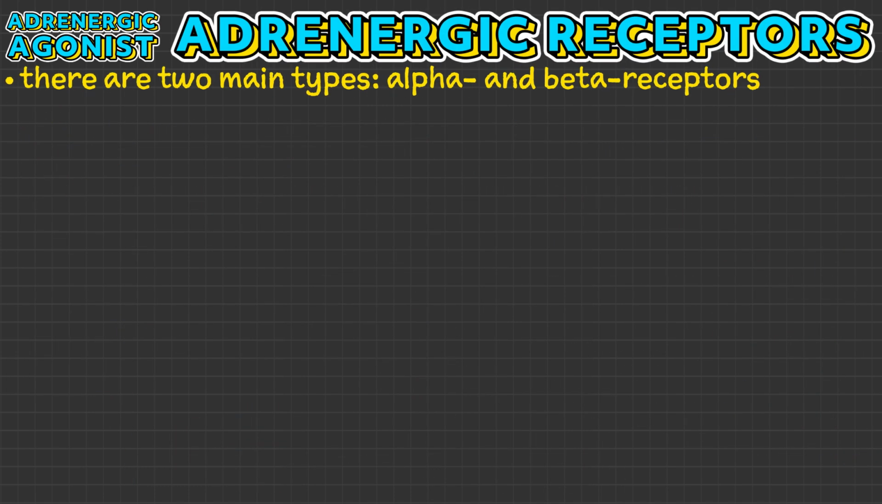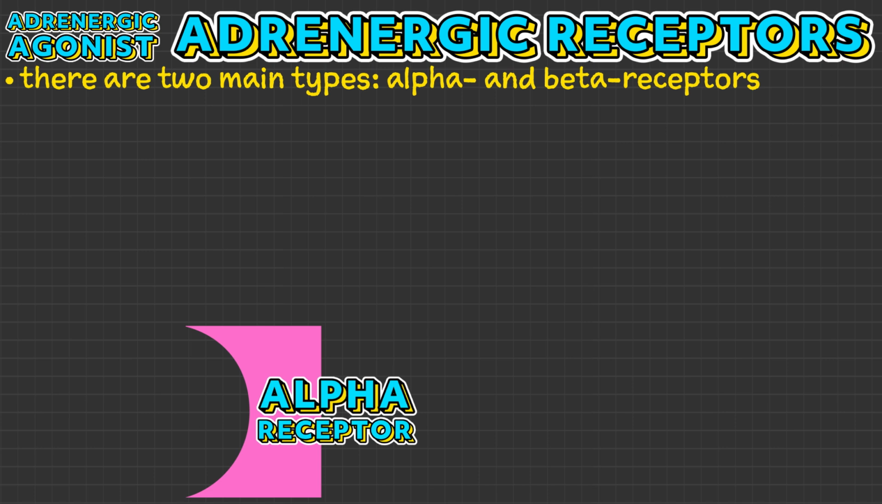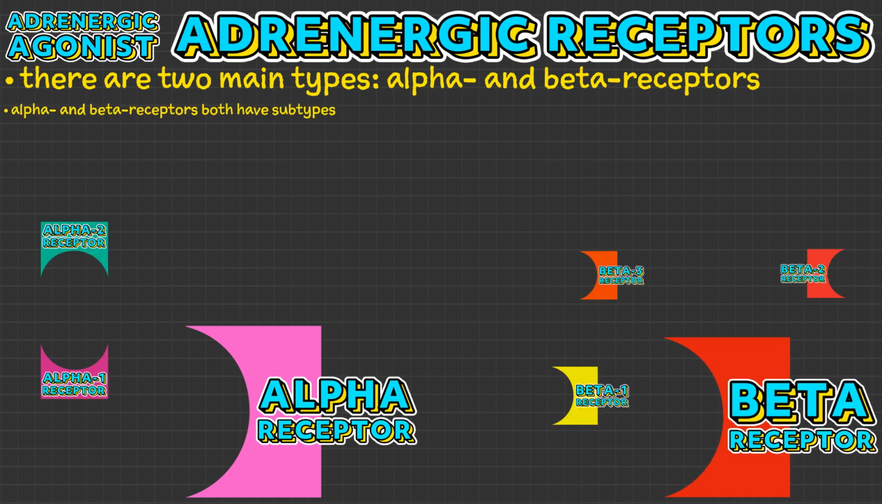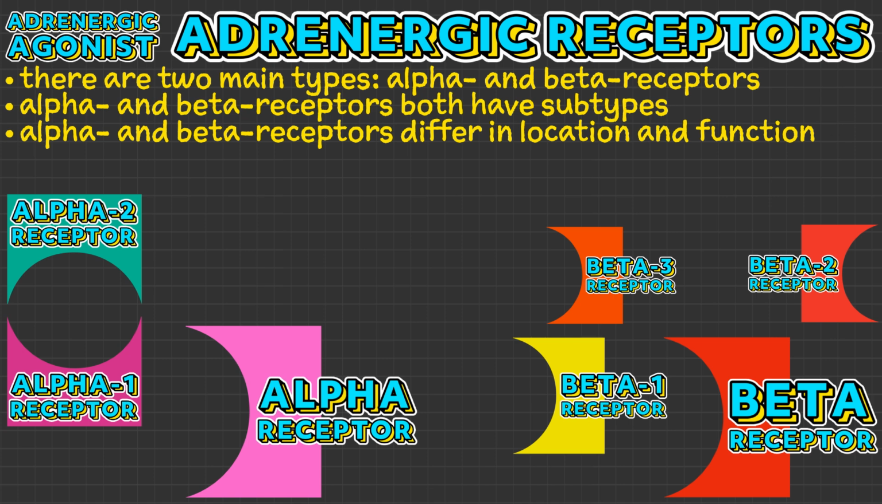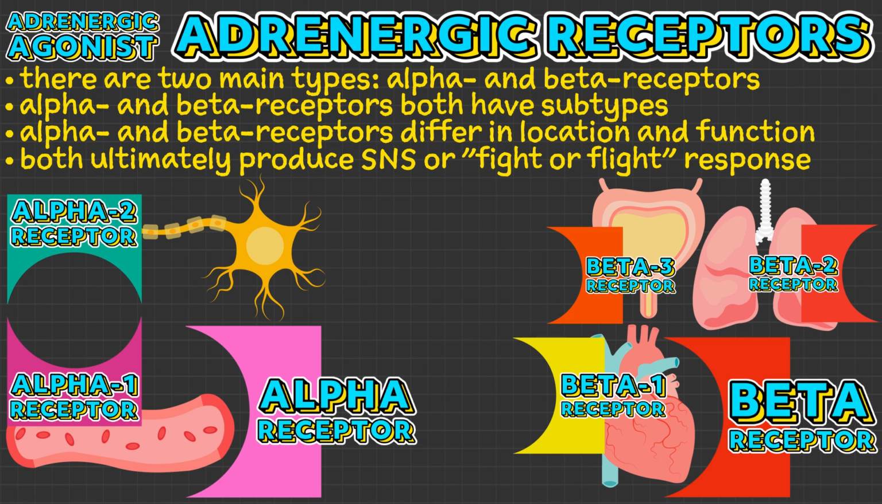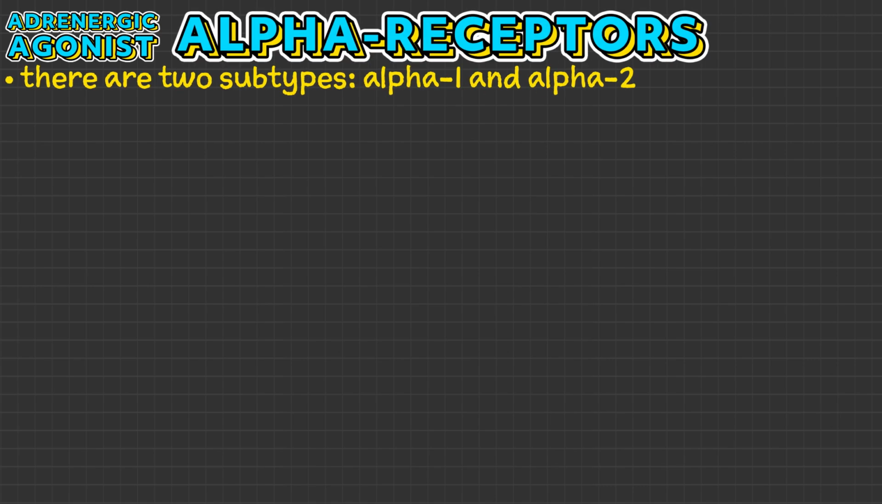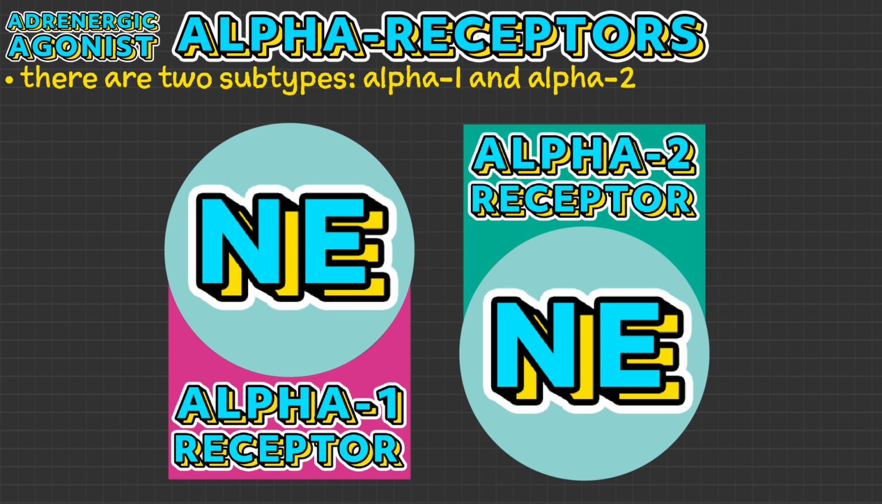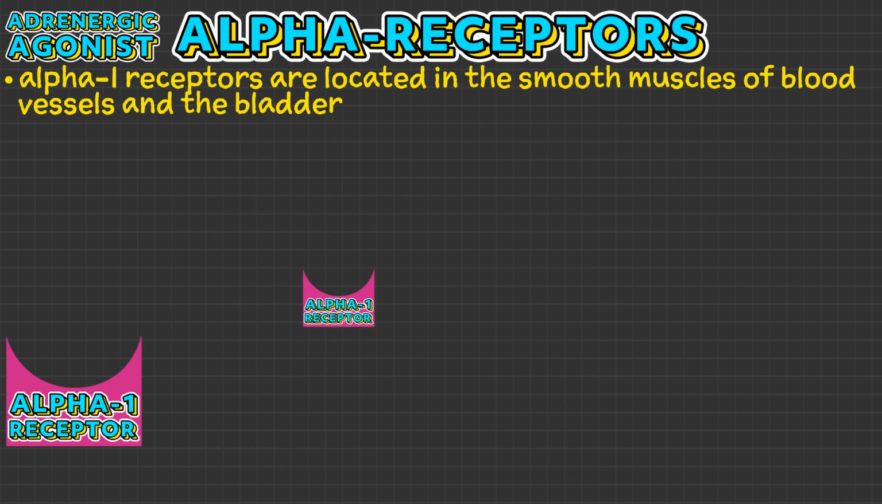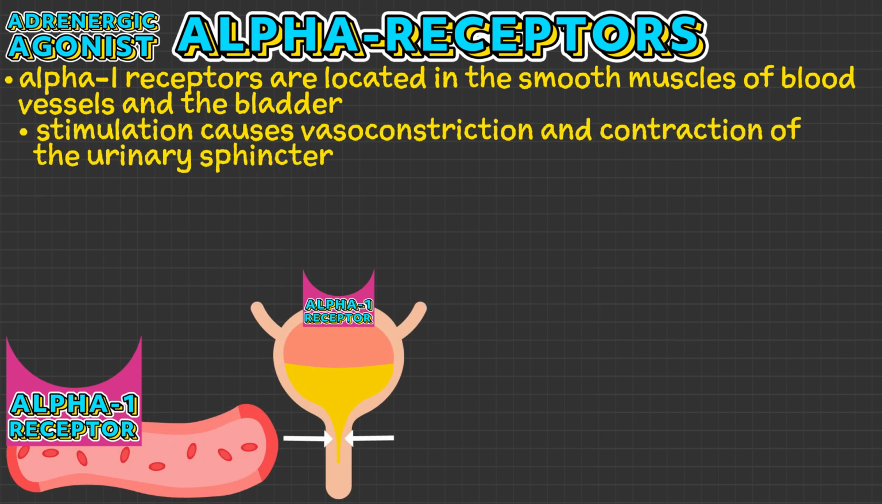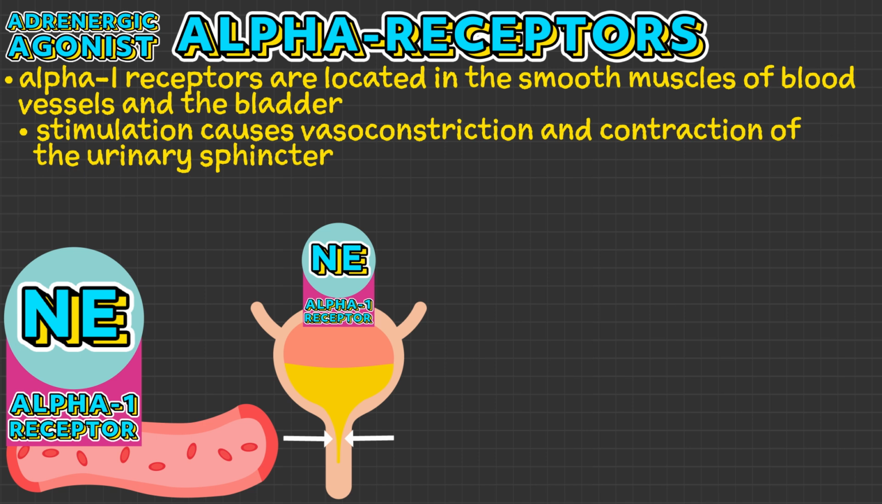There are two main types of adrenergic receptors, alpha-adrenergic and beta-adrenergic receptors, both of which have subtypes. Alpha and beta adrenergic receptors differ in location and therefore function, but ultimately produce a sympathetic nervous system or fight-or-flight response. Alpha-adrenergic receptors have two subtypes, alpha-1 and alpha-2 adrenergic receptors. Alpha-1 receptors are primarily located in the smooth muscles of blood vessels and the bladder. When stimulated by norepinephrine, these receptors lead to vasoconstriction and the contraction of the urinary sphincter.